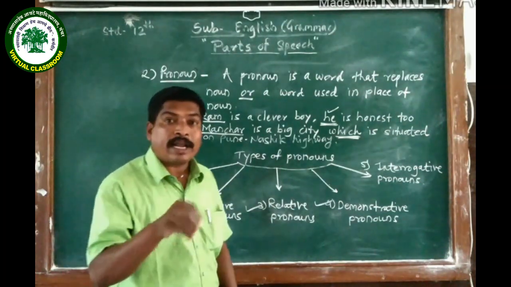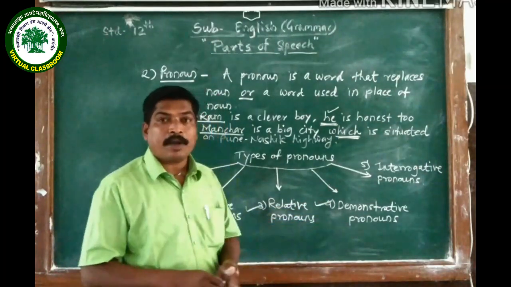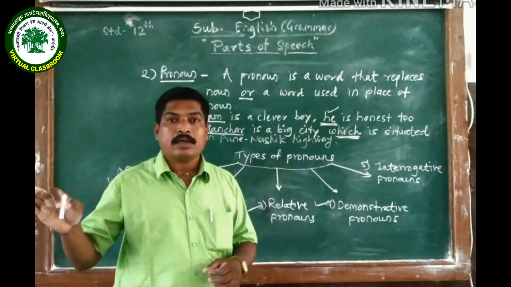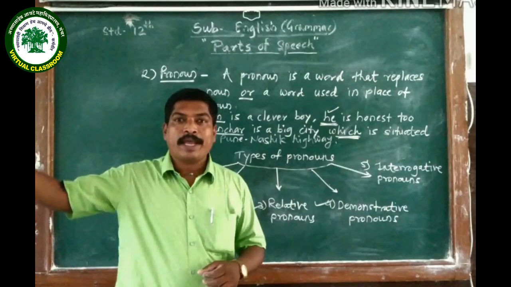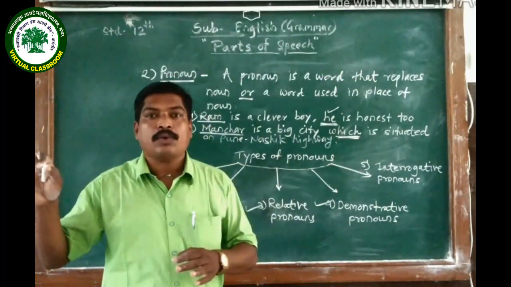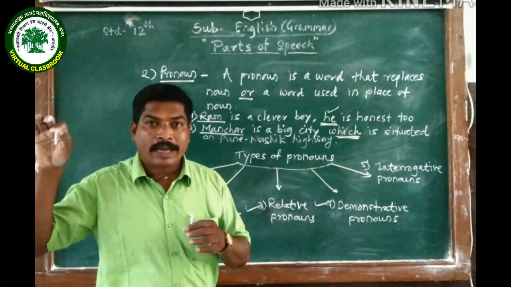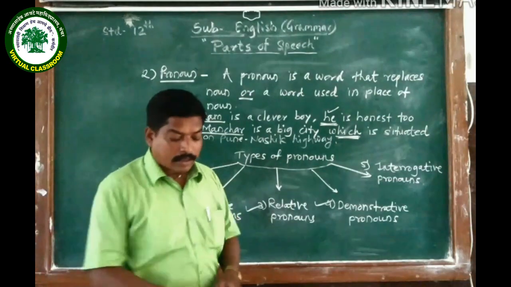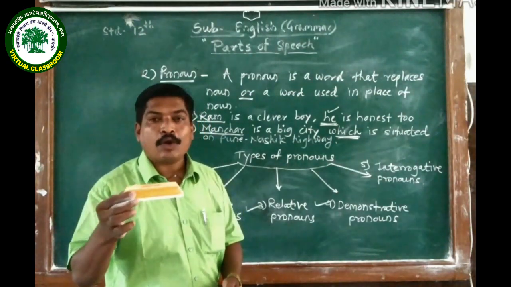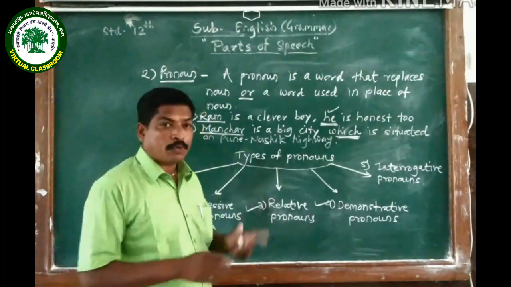For example, I saw a tiger. That was very cruel. Tiger is the noun, and that is a demonstrative pronoun. This is the duster. That is yellow in color. So this and that are the demonstrative pronouns.